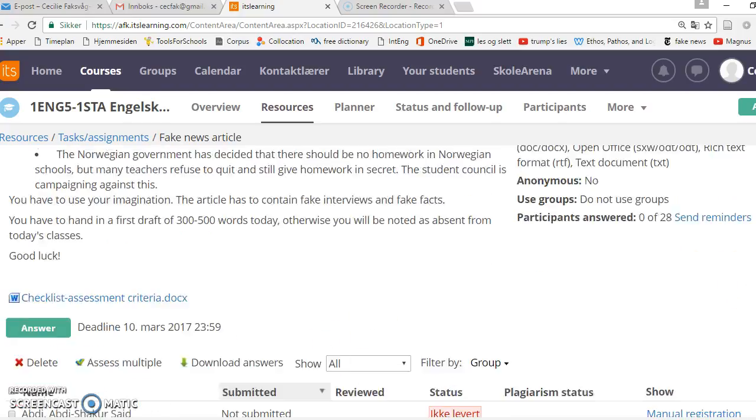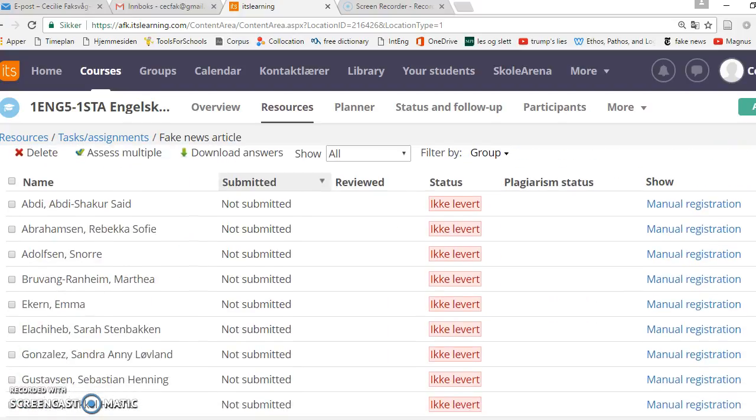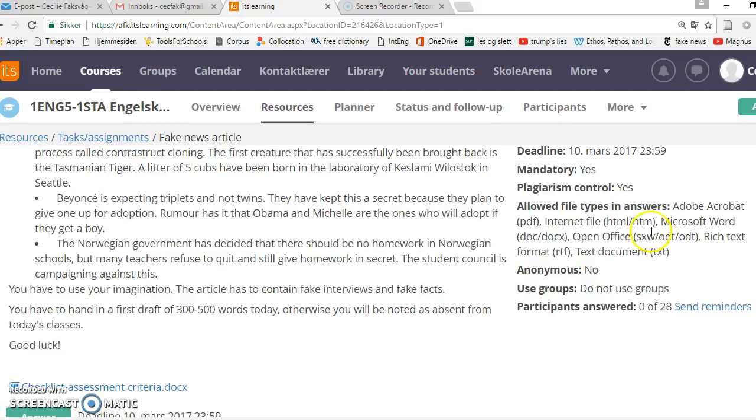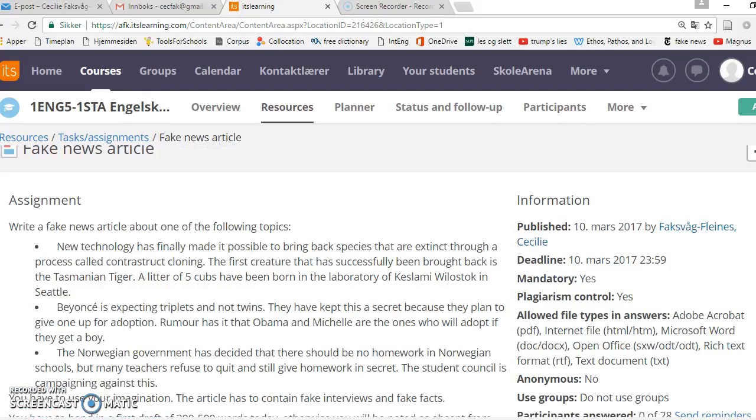And hand in here, please, so that I can see. And as I said, if you don't hand in, I will note you down as absent for 3 lessons. Okay, so you have to do this, and it has to be between 300 and 500 words. You can't hand in one short little paragraph and almost nothing. If you do want to work together with somebody, do that, but you have to write your own article. But you can definitely work together, creating interviews and fake facts and so on.